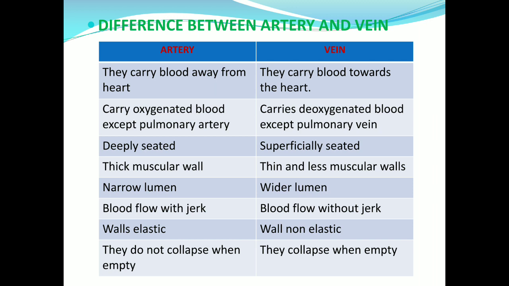Third difference is that artery has a thick muscular wall, whereas vein has a thin and less muscular wall. Narrow lumen is present in artery, but wider lumen is present in vein. In artery, blood flows with a jerk, but in vein, blood flows without jerk.